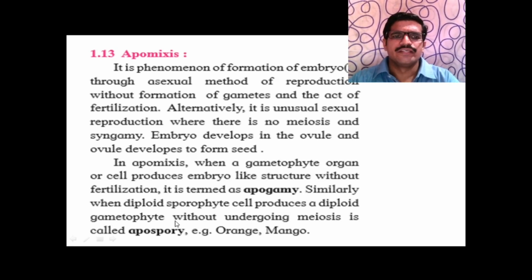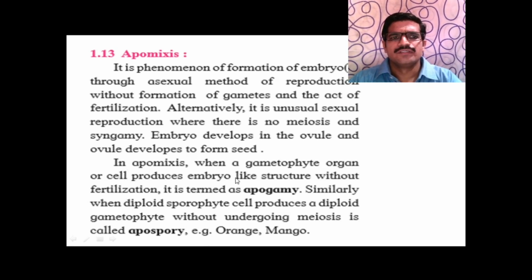Similarly, when a diploid sporophyte produces a diploid gametophyte without undergoing meiosis, it is called apospory. Examples are orange and mango. So these are the two events, apogamy and apospory, which play an important role in apomixis.